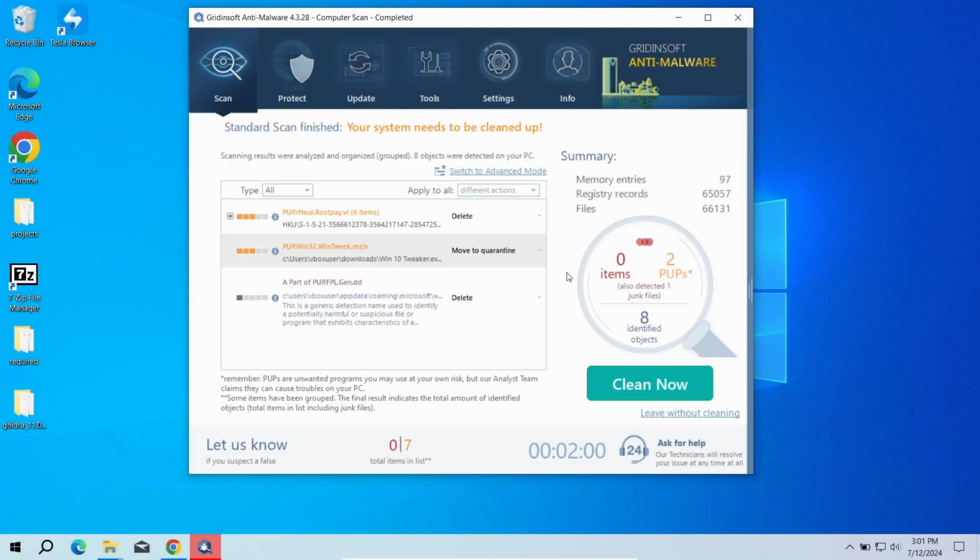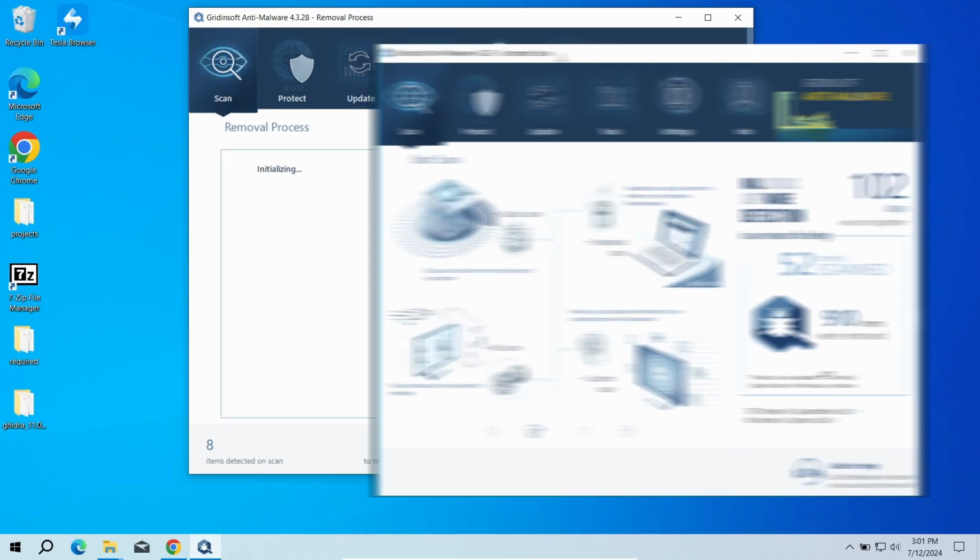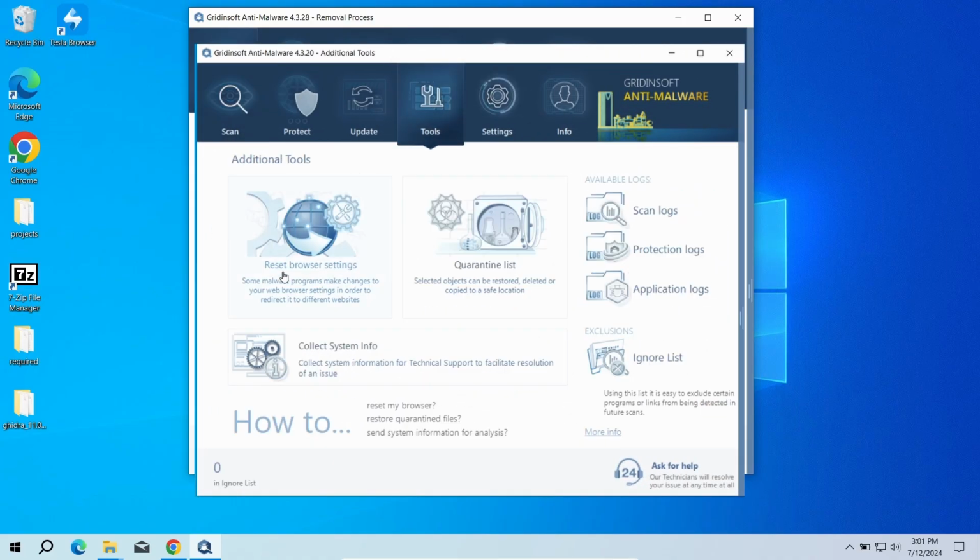After the scan, click Clean Out to remove the detected malicious programs. I will also recommend you to reset browser settings, just to wipe the rest of the malicious settings that the malware could have potentially set. You can do this using GridInSat Anti-Malware as well.